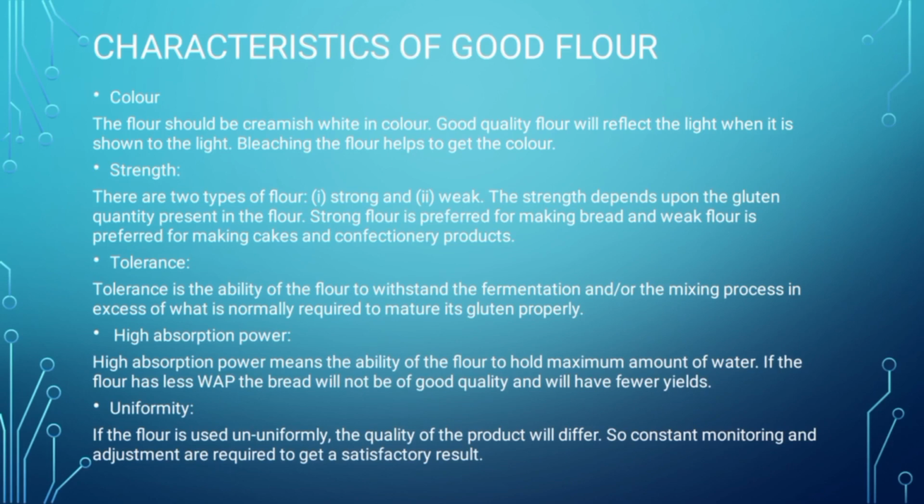If the flour has less WAP, the bread will not be of good quality and will have fewer yields. And the fifth characteristic is uniformity. If the flour is used non-uniformly, the quality of the product will differ. So, constant monitoring and adjustment are required to get the satisfactory result.